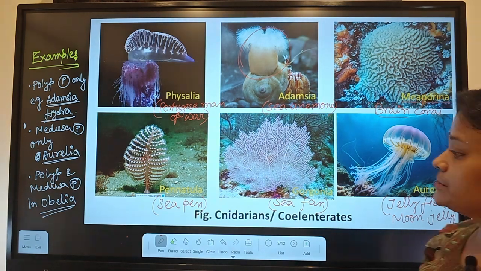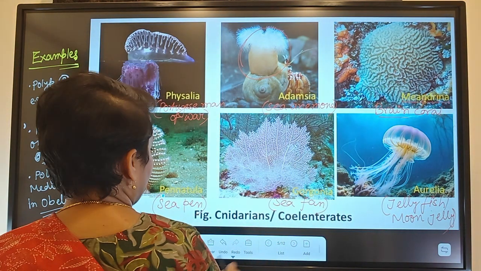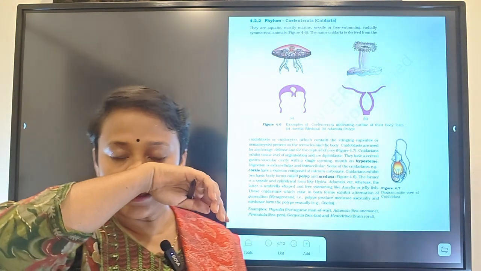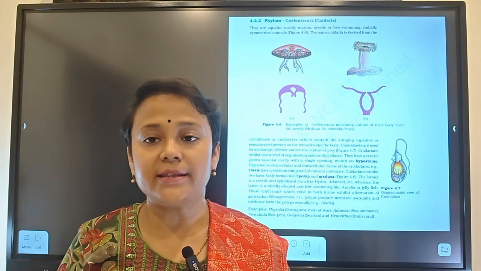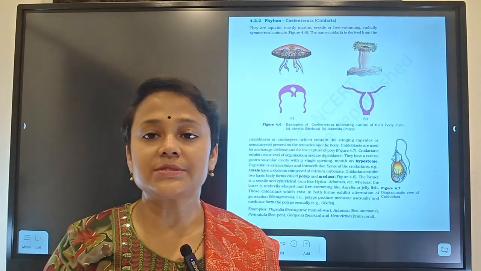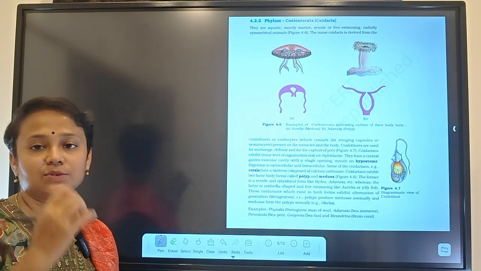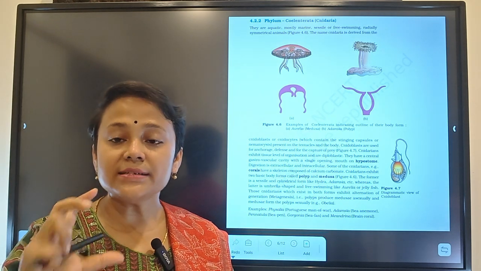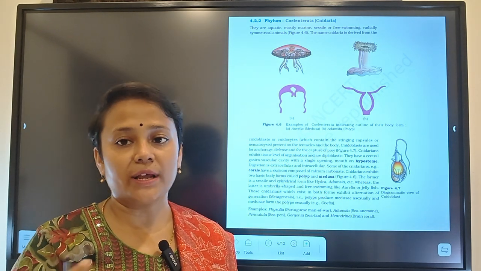Now another important point I want to give: some of the cnidarians can produce an exoskeleton. A calcareous exoskeleton means it is made up of calcium carbonate, and this exoskeleton is called corals.